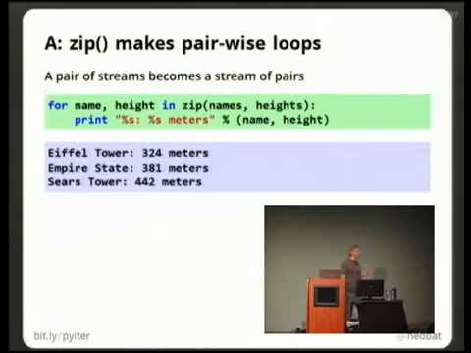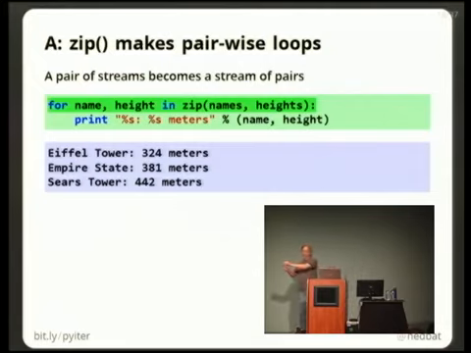The answer is that there's a function called zip. Zip takes a pair of streams and gives you a stream of pairs. So what zip produces is a list of pairs where each pair is the first element out of the two iterables you gave it. The next value is the two values out of the iterables you gave it.